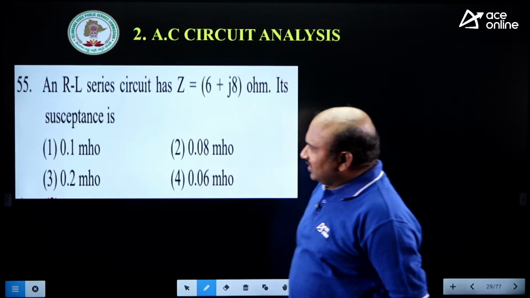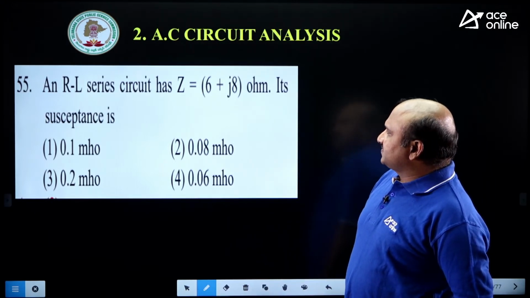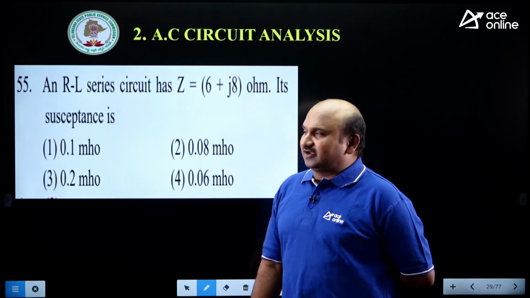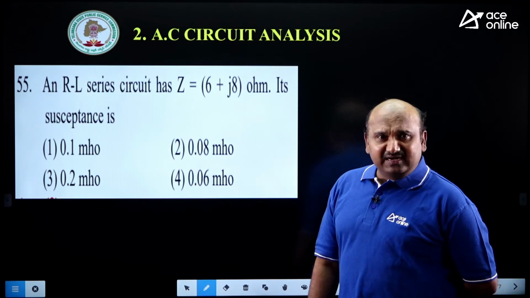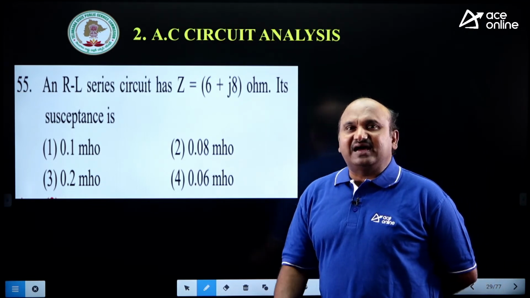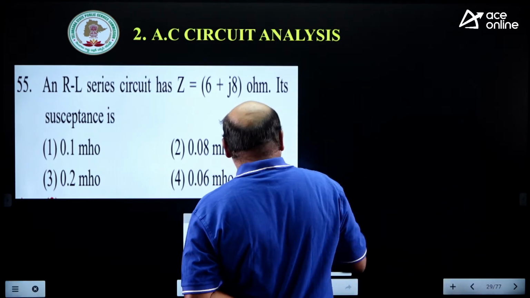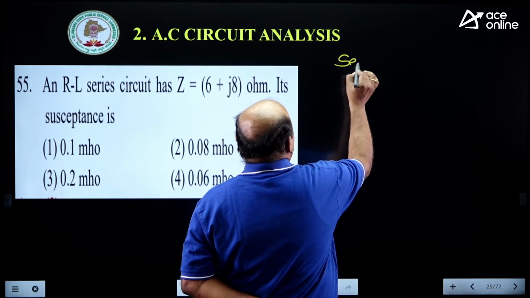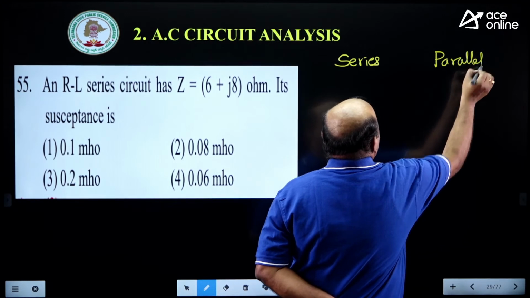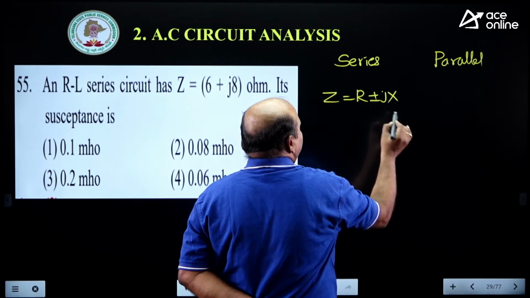See this one. An RL series circuit has Z is equal to 6 plus j8 ohms. Its susceptance is equal to what? Good example here. Susceptance and conductance are related to admittance. In series, impedance can be added: R plus or minus jX.